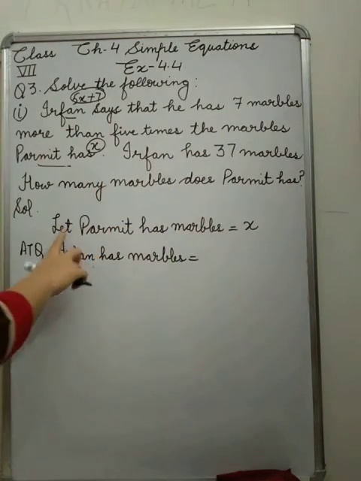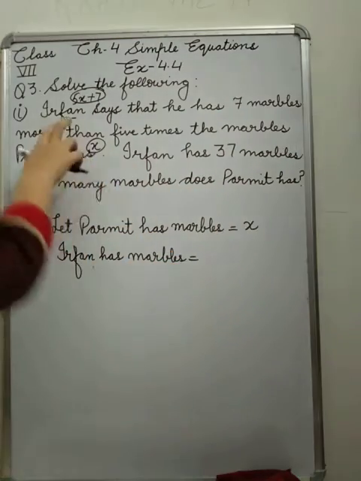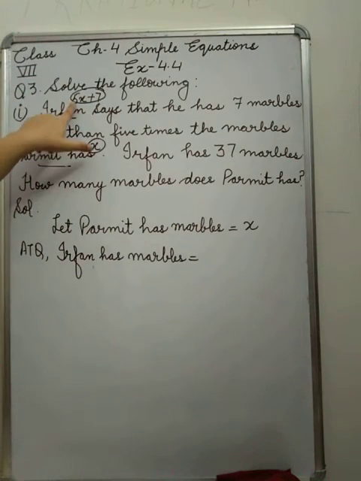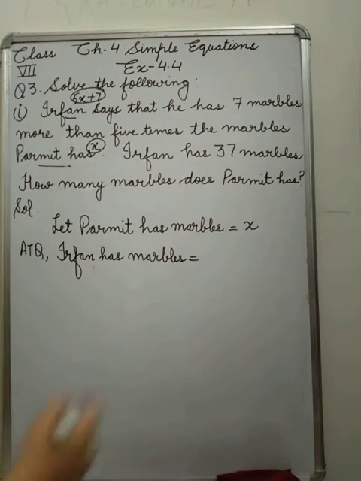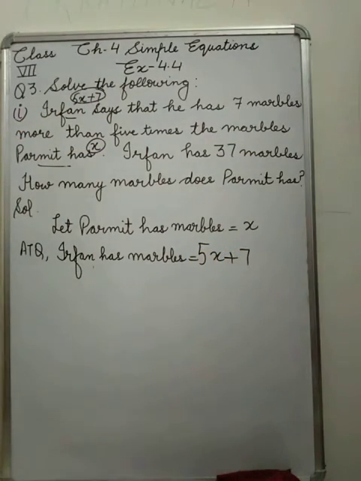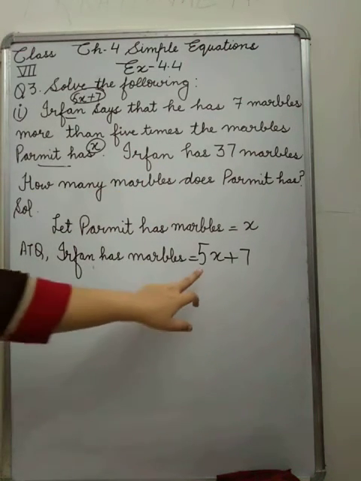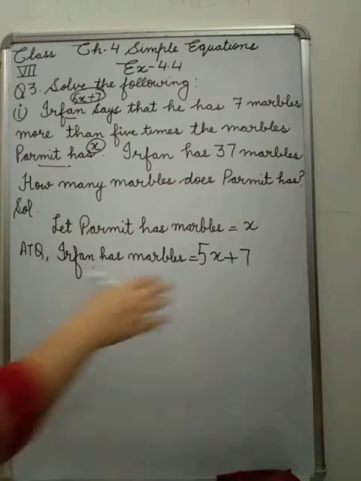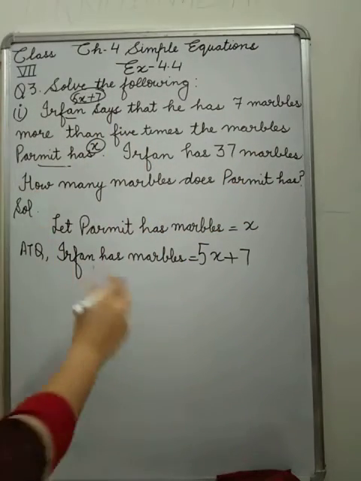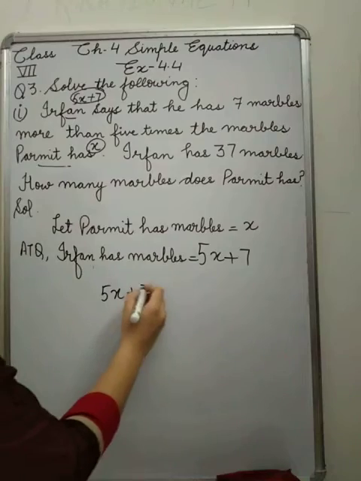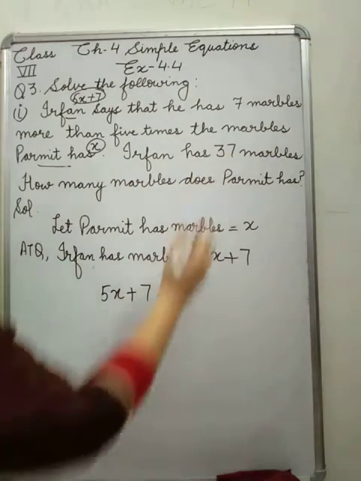Now see, let us suppose Parmit has x marbles. We have also supposed, so write it like that. According to the question, Irfan has 5 times of Parmit plus 7. So this is the equation of Irfan's marbles. But the actual value is also given, so equate that actual value and the equation. So 5x plus 7 is equal to 37.